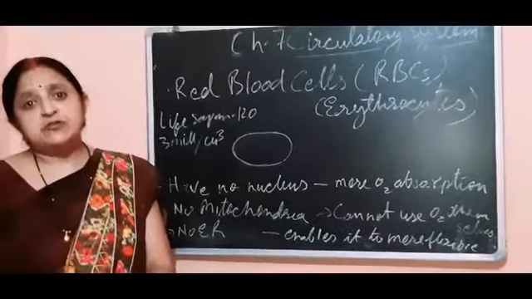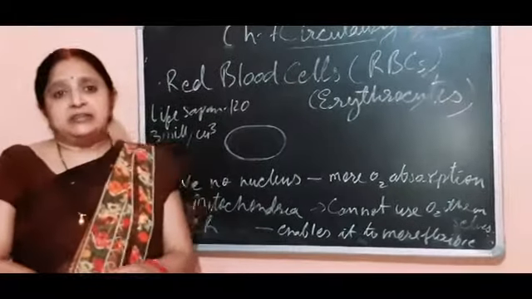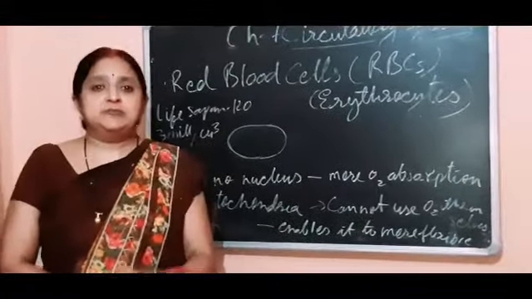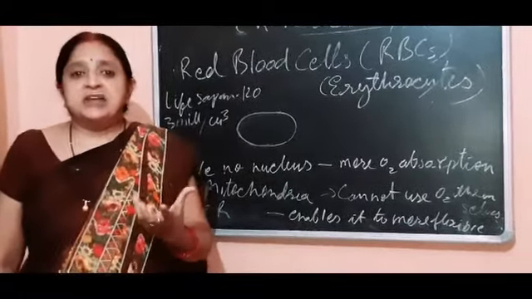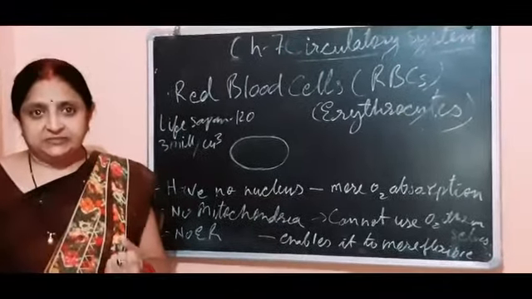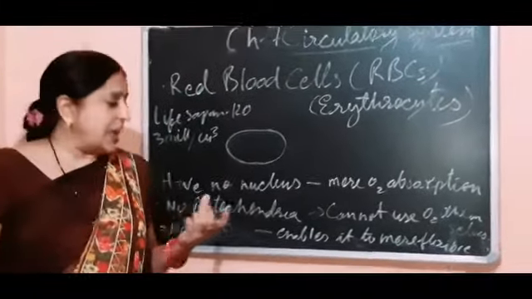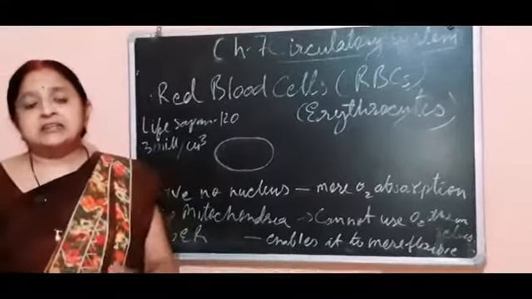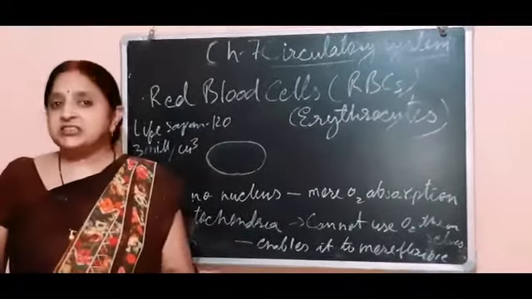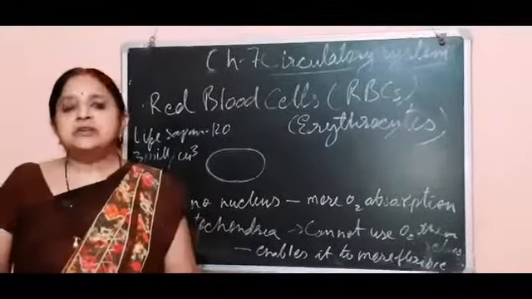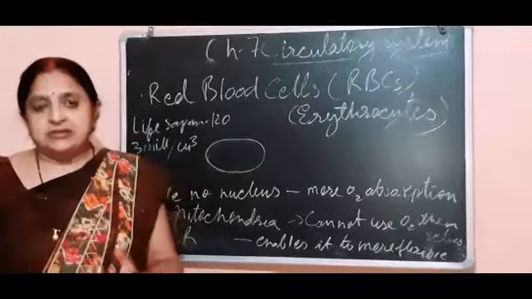and no endoplasmic reticulum is present in them. The absence of nucleus increases the surface area for the absorption of oxygen, and the absence of mitochondria means they cannot use the oxygen by themselves. And the third is the endoplasmic reticulum. The absence of endoplasmic reticulum makes the cell flexible for easy circulation in the blood vessels.